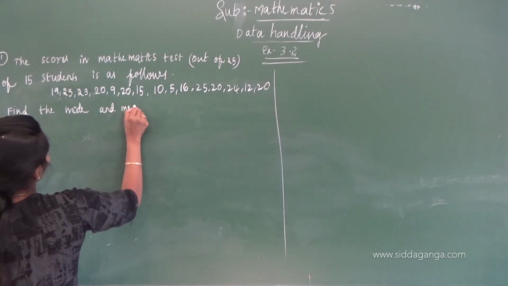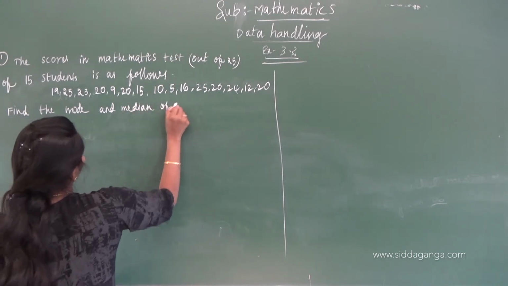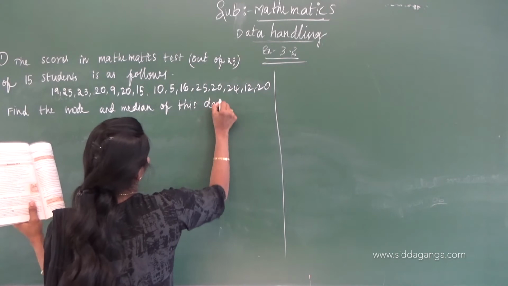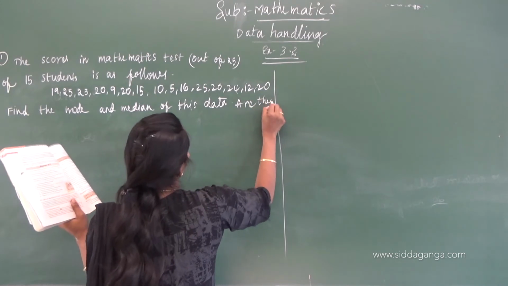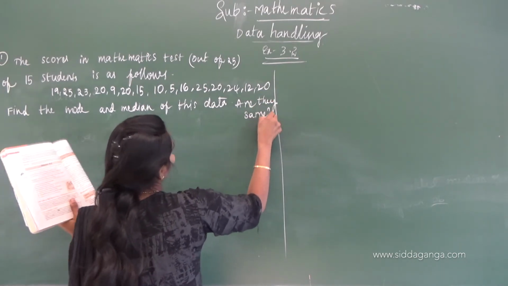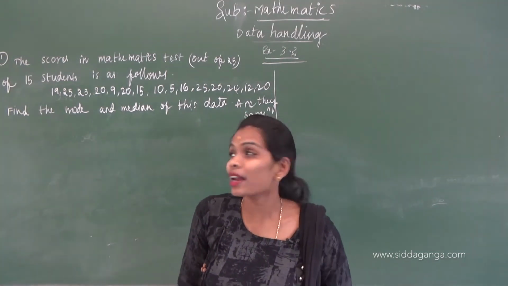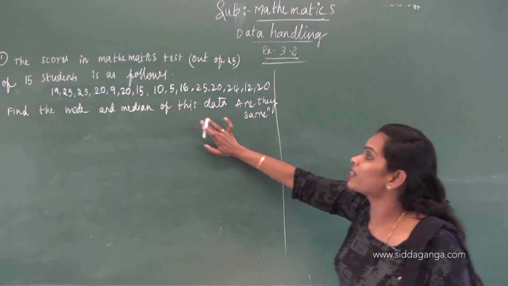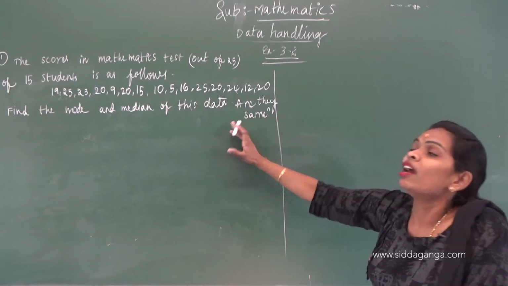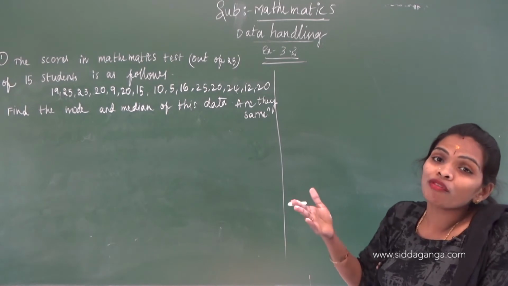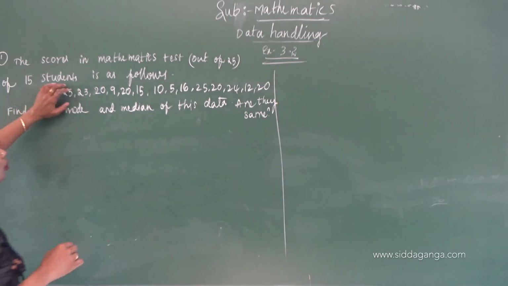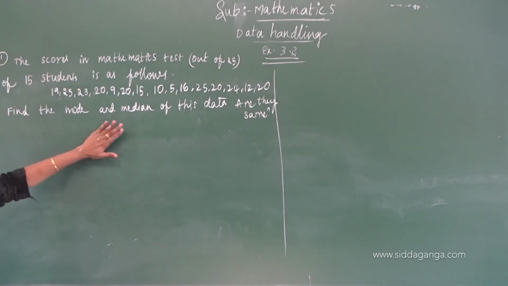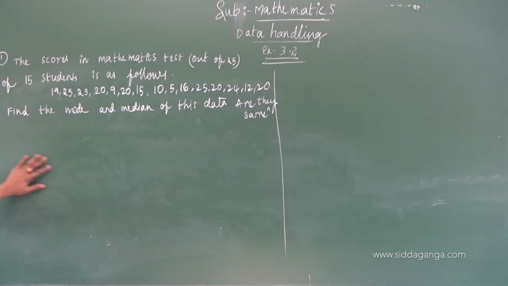We have to check whether they are same or not. Correct, children? Here they have given some information about 15 students. That means they are giving an odd number of observations. The observations are the scores of students in mathematics out of 25. After writing the given data, we have to arrange them in ascending order or descending order. Which one is convenient for you? Like that, arrange. Solution.